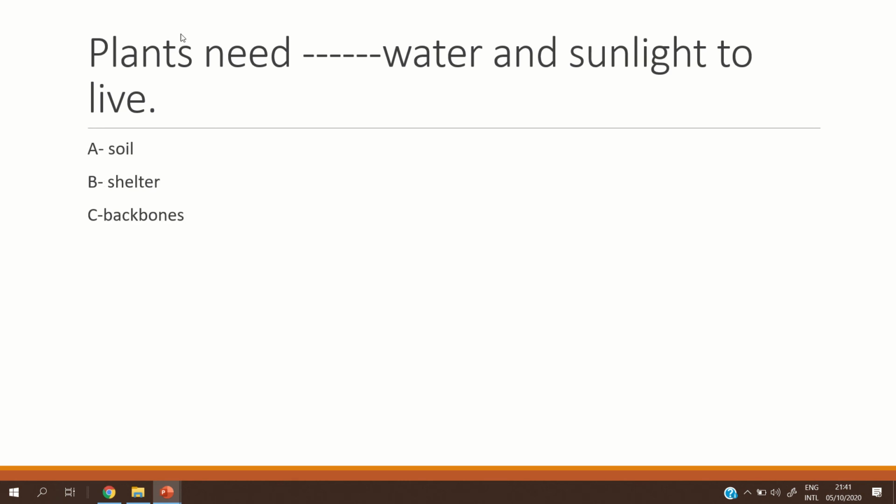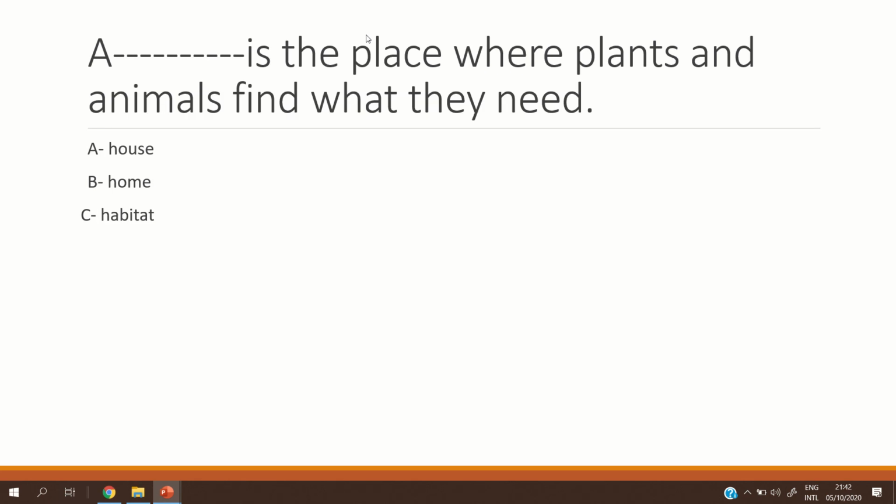And plants also have needs. Plants need water, sunlight, and soil. Amazing boys. It needs soil, water, and sunlight. And the habitat is the place where plants and animals find what they need.